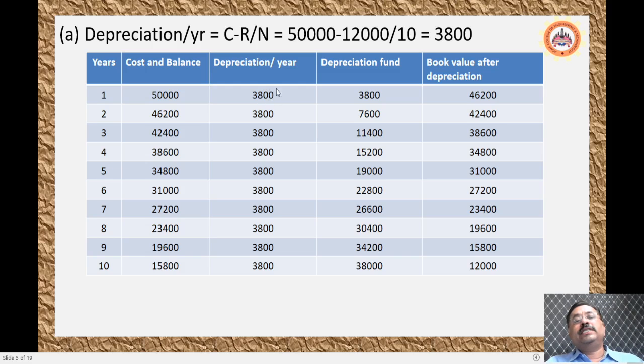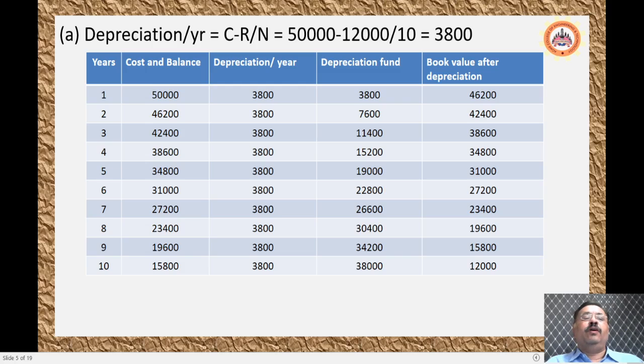Okay, so this is what you will be deducting per year. The depreciation fund for that particular year is 3,800.